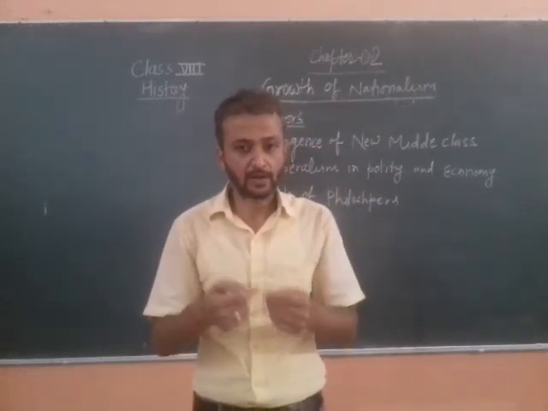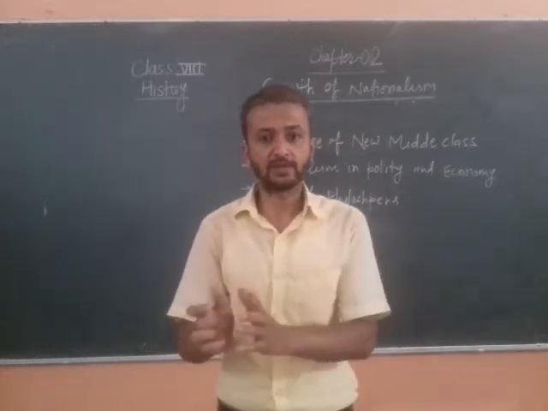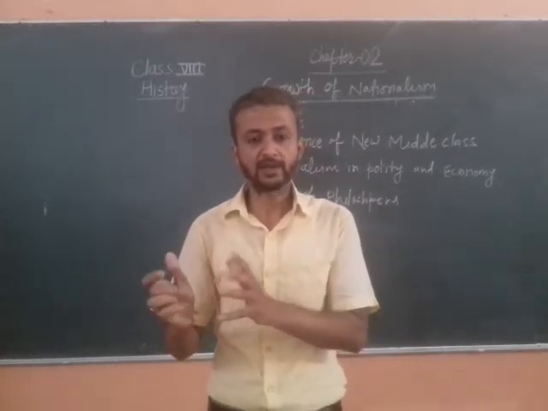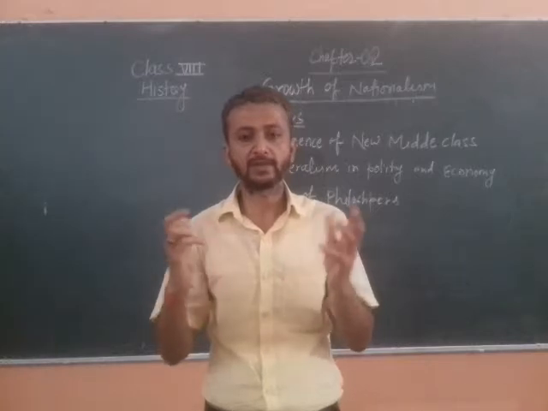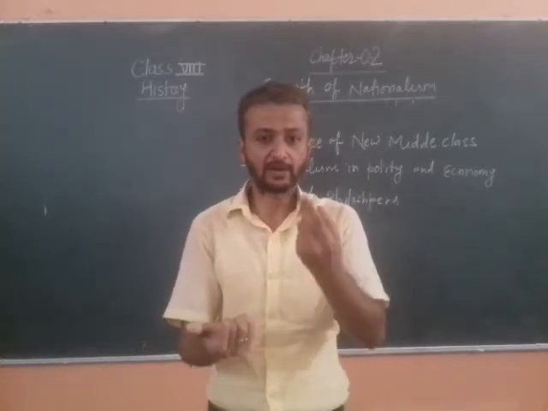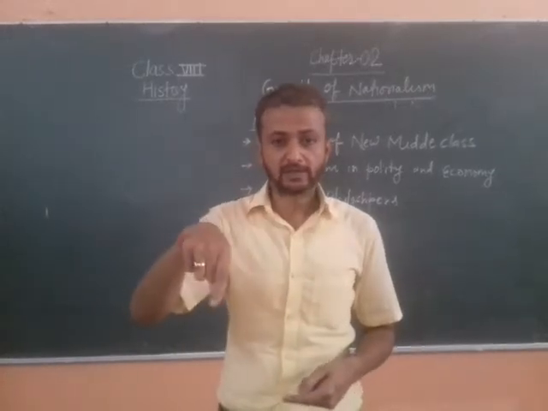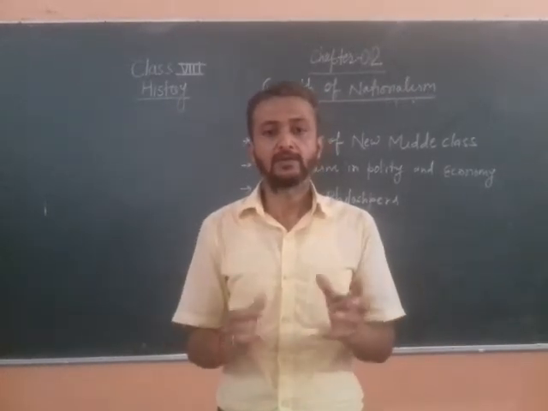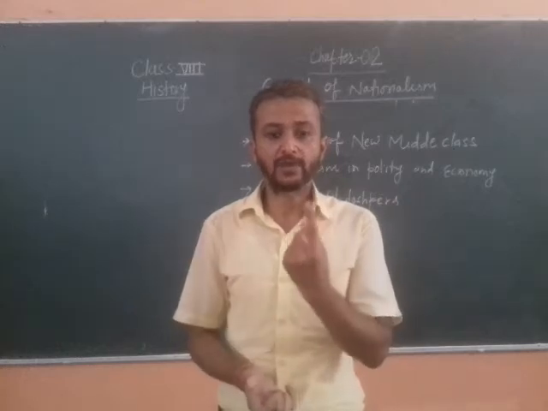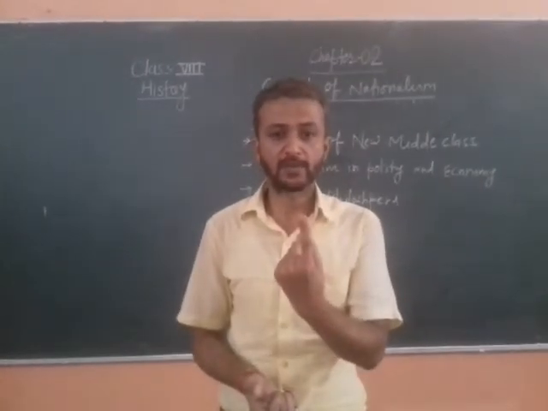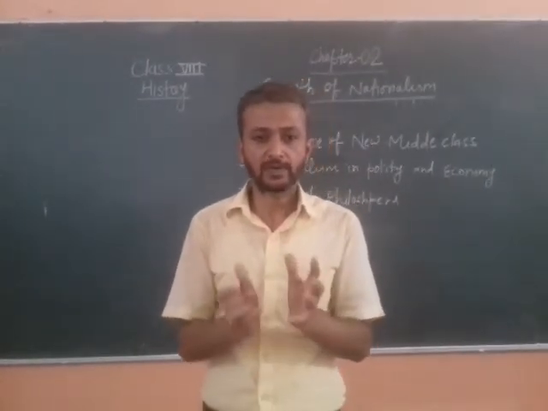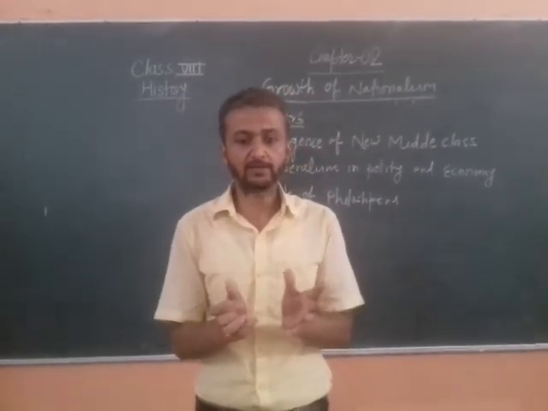Now we can see Germany, Italy, France, Austria, Hungary, all these are separate nations at present. But at that time, these regions were part of just one Habsburg Empire.